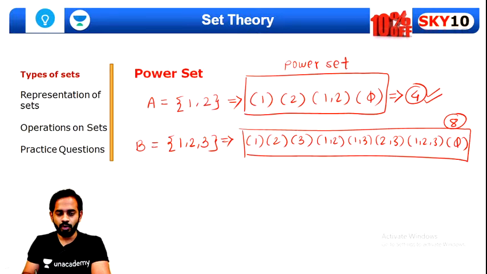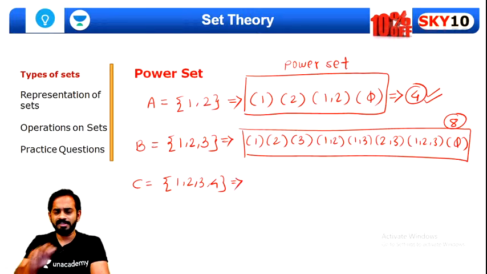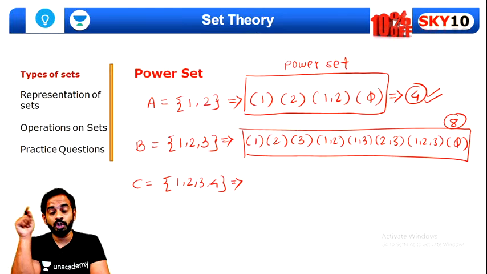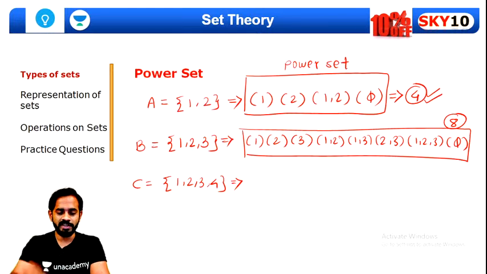Exactly, very good. Now if we have, let's say, 1, 2, 3, 4, now I don't want those subsets, I only want how many subsets there are. Can you quickly tell me what will be the total number of elements in the power set of this set C? Can anyone tell me quickly? Very good, Avnish, exactly. Can anyone tell me the number of elements in the power set of set C? Quite simple question. I want an answer from every one of you guys.